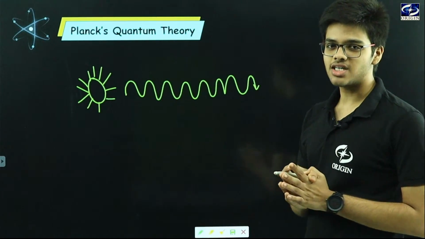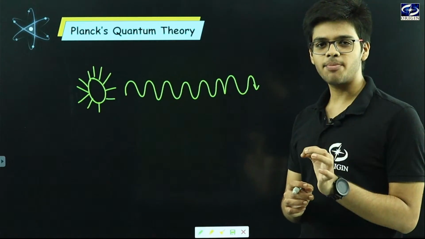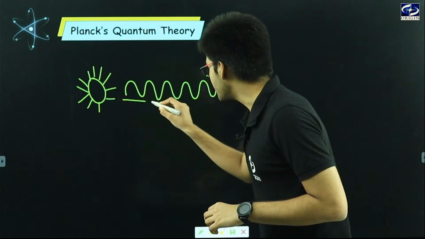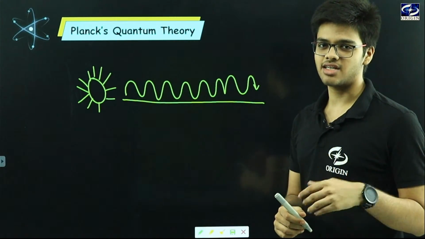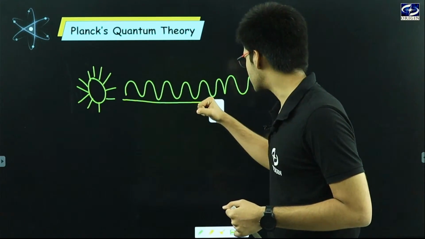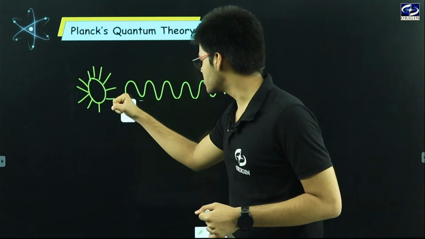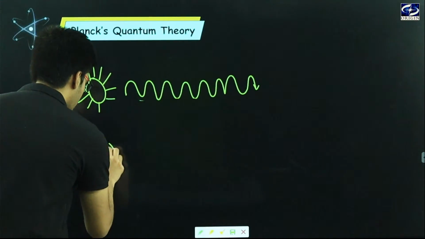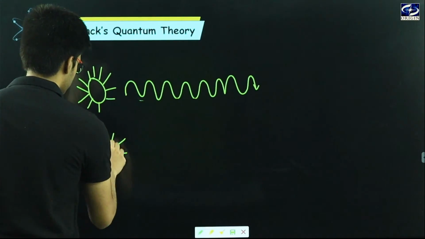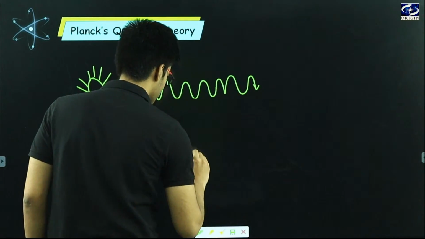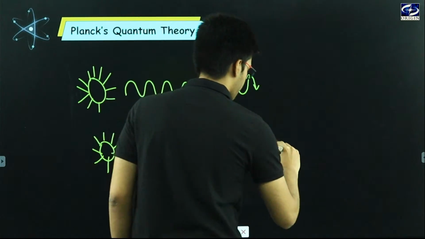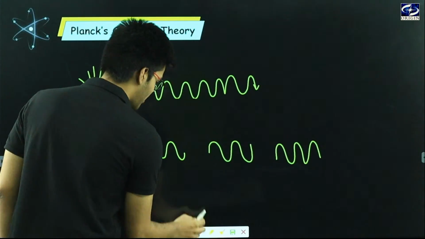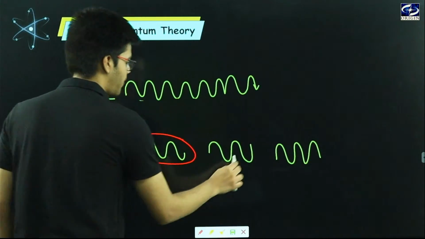But Planck told us that any particle which emits radiation does not emit radiation in the form of continuous waves. Instead of this, it emits radiation in the form of small packets, like this.